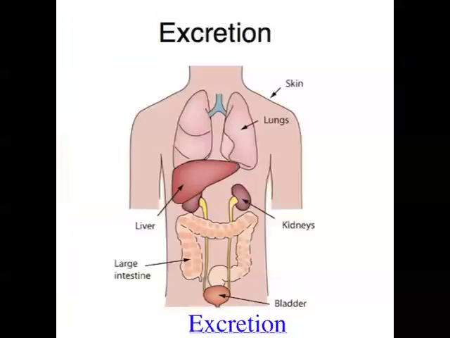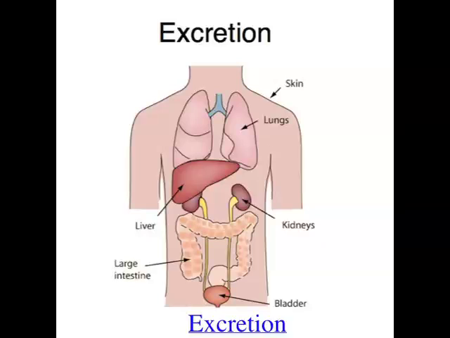So in normal activity, animal cells break down carbohydrates, lipids and proteins, which they ingest, and when they break those things down, they produce waste products, and waste products can usually not be used by the body. So carbohydrates, proteins and lipids do form part of normal body tissue. So when these are broken down and removed, it's called excretion. So excretion is basically when things that used to be part of the body are removed.